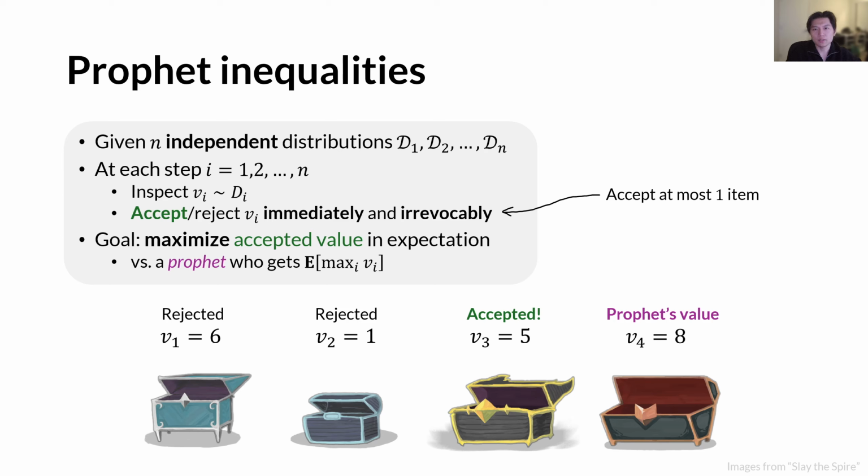And formally, for an online algorithm, we will say it's alpha competitive if the ratio between the expected value the algorithm gets and the expected prophet's value is at least alpha in the worst case.